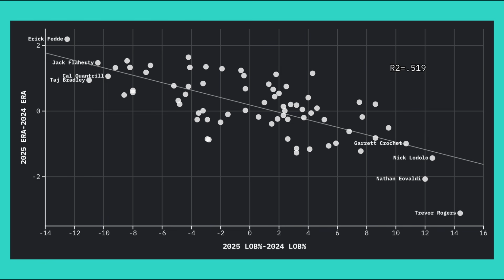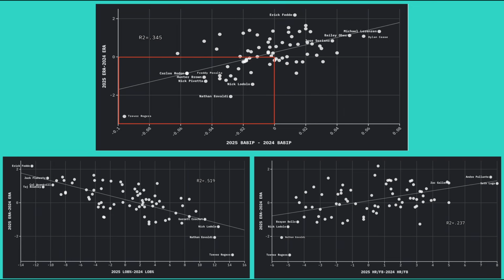Finally, we will look at left on base percentage, which measures the percentage of base runners that a pitcher strands on base over the course of a season. Again, left on base percentage shows strong variation year over year, but changes in left on base percentage explain 52% of the variation in ERA, as demonstrated by the R-squared value. When we graph the year-over-year changes in all 3 of these metrics, 2 pitchers jump off the page for having dramatic improvements across the board, Trevor Rogers and Nathan Eovaldi, but their stories and the implications for 2026 look very different. Let's start with Rogers.